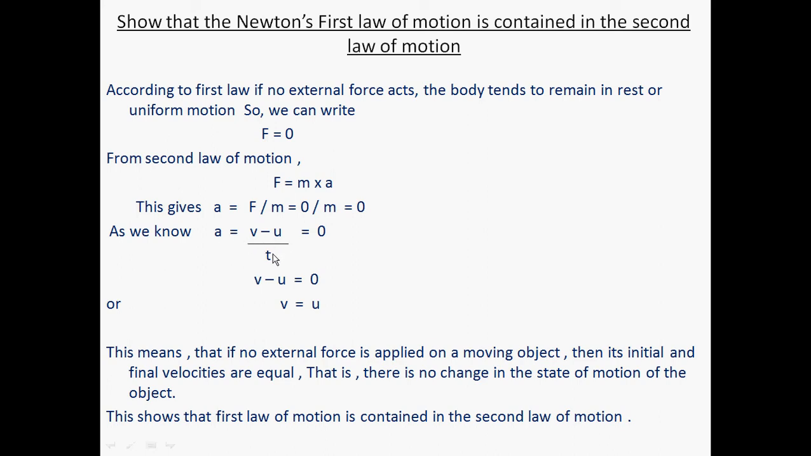Now, acceleration is the rate of change of velocity, so the acceleration is v minus u upon t, which is equal to 0. The t is transferred to the right hand side, so v minus u is equal to 0. If we transfer u to the right hand side, v is equal to u, where v is the final velocity and u is the initial velocity of a body. This means that if no external force is applied on a moving object, then its initial and final velocities are equal. That means the body is not moving, or it is in the same state of uniform motion. In this way, students, we derive that the first law of motion is contained in the second law of motion.